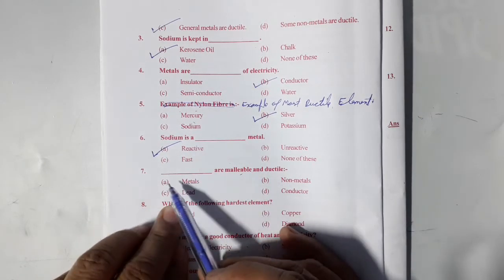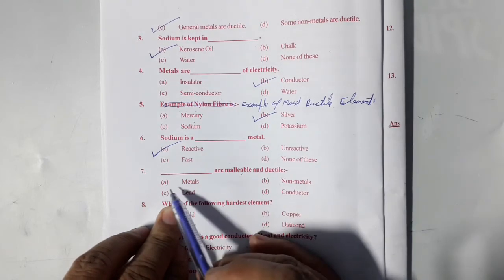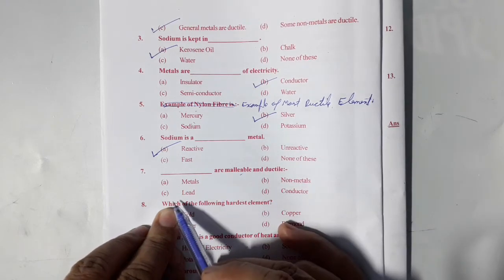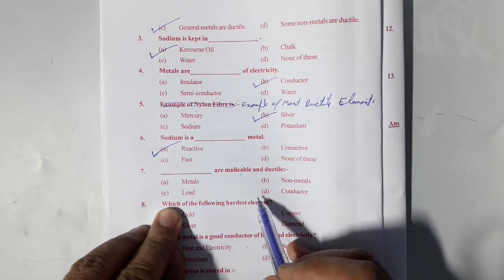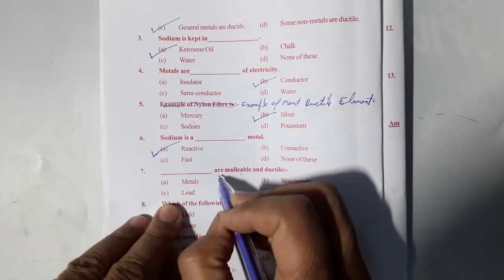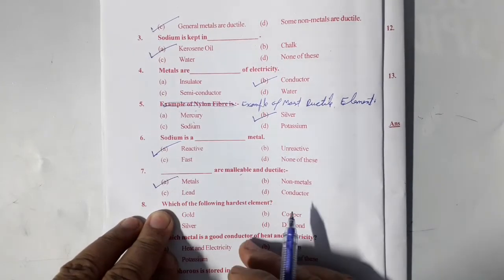Next question. Dash are malleable and ductile. Option A, metals. Option B, non-metals. Option C, lead. Or option D, conductor. So we know that metals are malleable and ductile. So its correct option is option A.